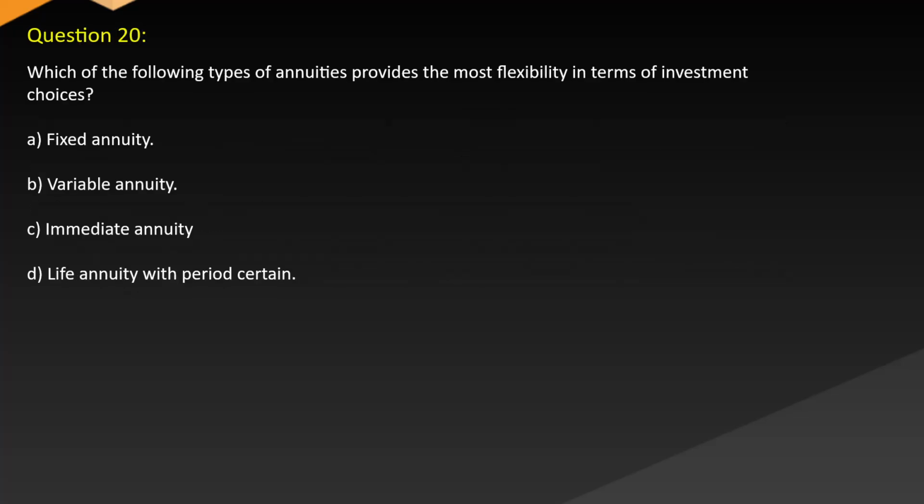Question 20. Which of the following types of annuities provides the most flexibility in terms of investment choices? A. Fixed annuity. B. Variable annuity. C. Immediate annuity. D. Life annuity with period set.